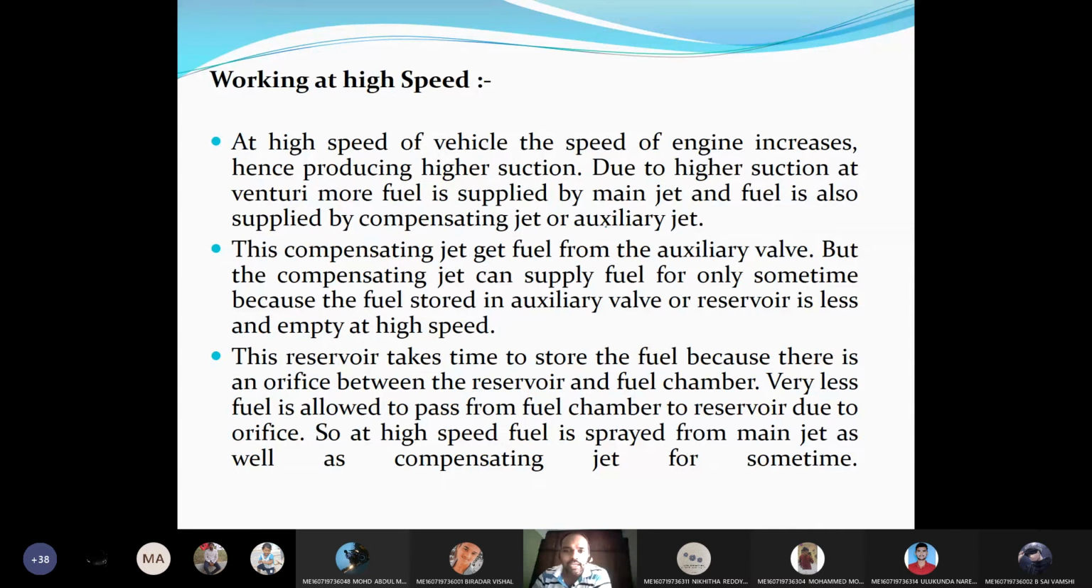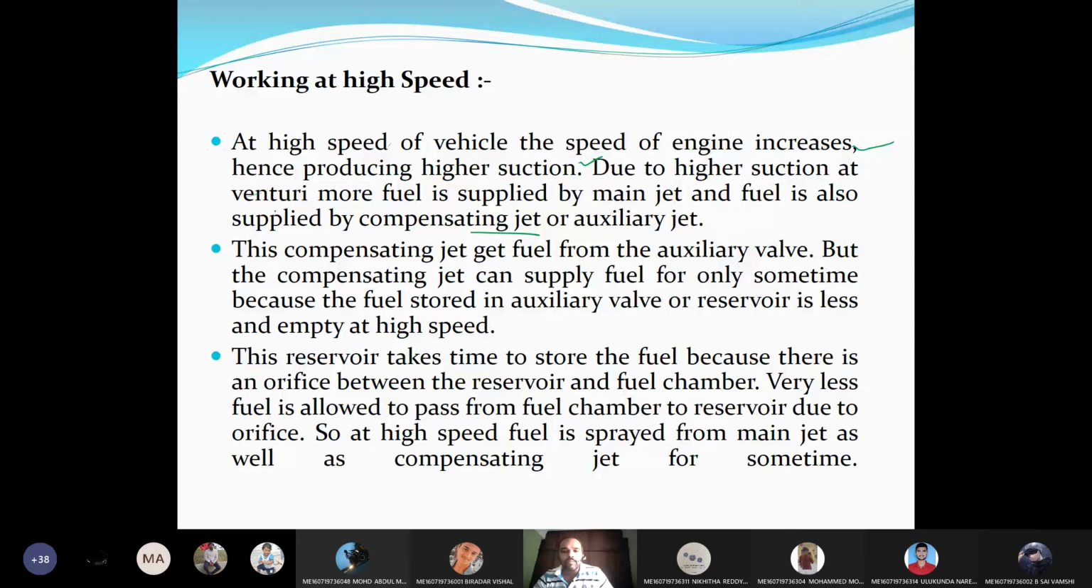So at high speed of the vehicle, the speed of the engine increases, hence producing higher suction. Due to the higher suction at the venturi, fuel is supplied by the main jet and also by the compensating jet. When the engine is operating at high speeds, due to the high suction, the fuel supplied by the main jet will not be sufficient. Therefore, fuel is also supplied by the compensating jet.